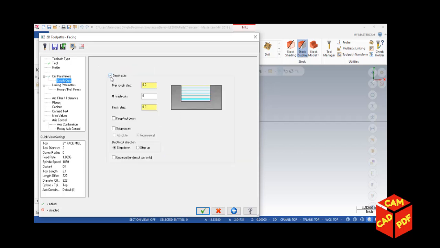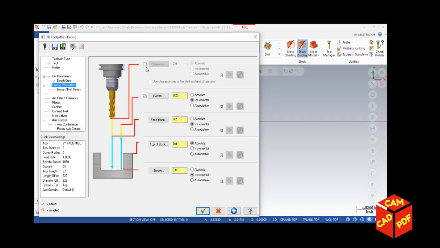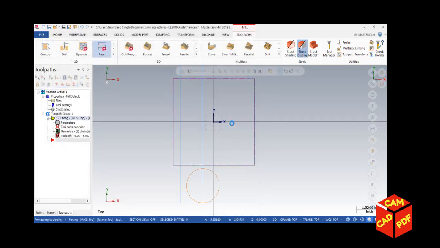Click on depth cuts, enable depth cuts, max to 0.05, finish cut 1, keep tool down, finish step should be 0.005, only 5 thousandths. So go to linking parameters, enable clearance, make sure all are absolute, and then make our depth to minus 0.125, and then click OK. And now you're gonna see the tool path is generated, which is facing.